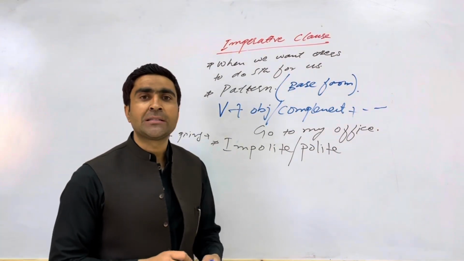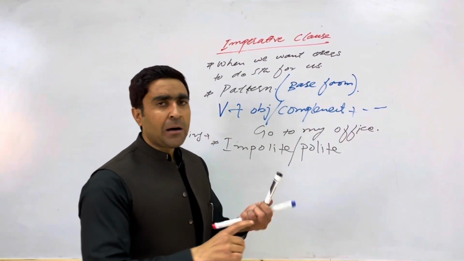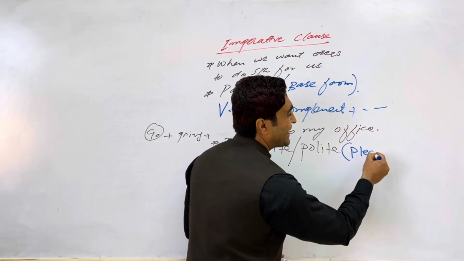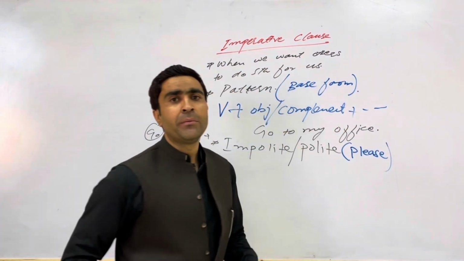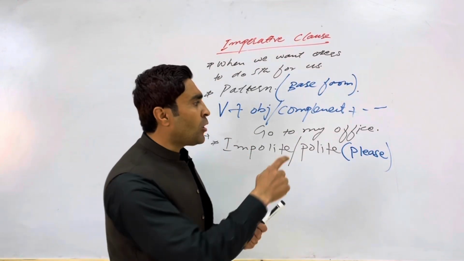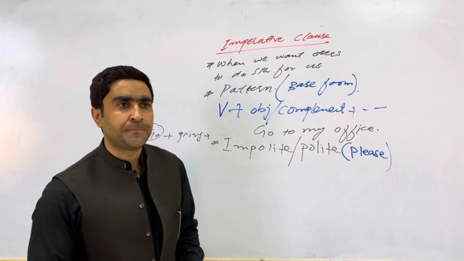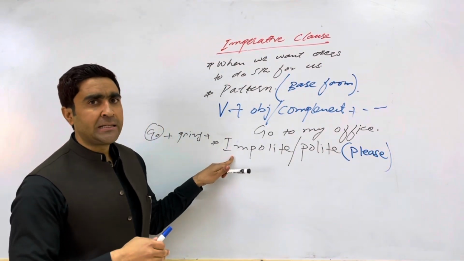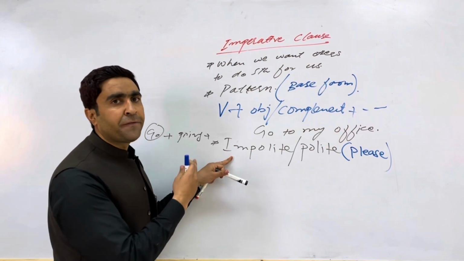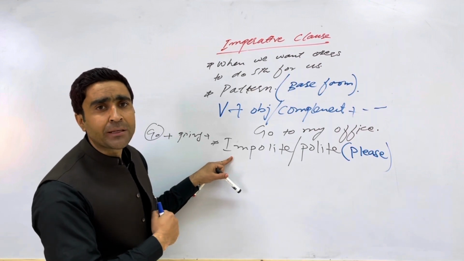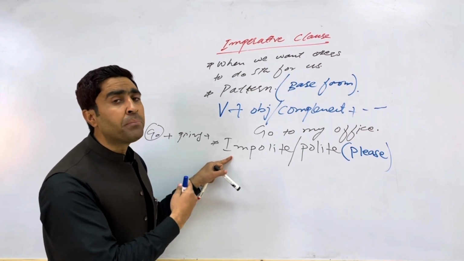The polite trigger, for example, is please. Here, if you are making a request to someone, you can add please. In writing, if you bring please to the beginning of the sentence, then you have to put a comma after please. So you have to give a comma. Now, impolite is directly the first form of the verb plus object. For example, write something, eat something. That's called impolite. That's an impolite suggestion.